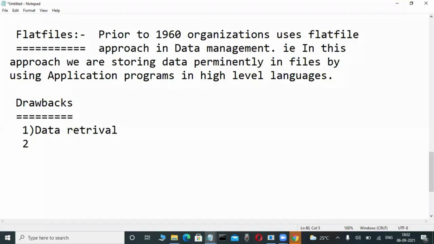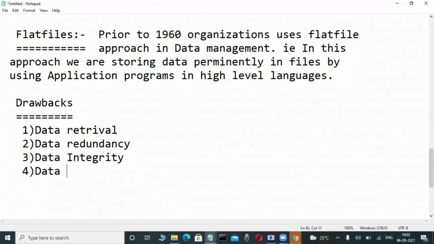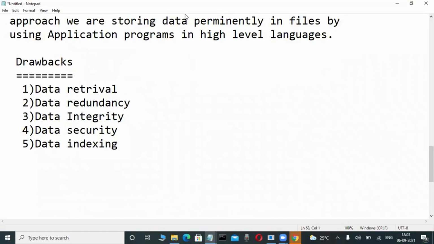Second one is data redundancy. Through that, commit, rollback, so many things we learn. Data redundancy causes inconsistency problems. Next, data integrity. Again, another one is data security. These are all things we will explain, don't worry. So many drawbacks are there; I am telling some of them for your understanding. Here, data indexing. In the flat file approach, these are the drawbacks. At least today, I am telling one drawback, because you are newcomers.